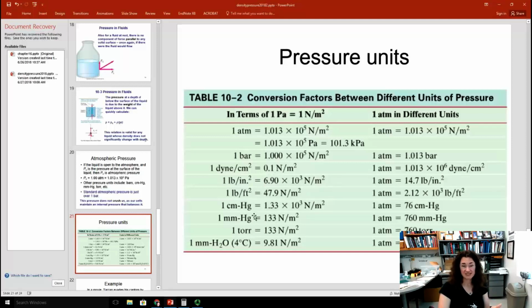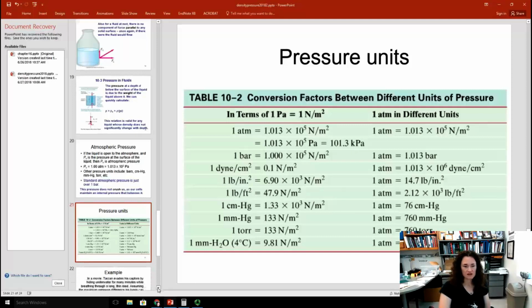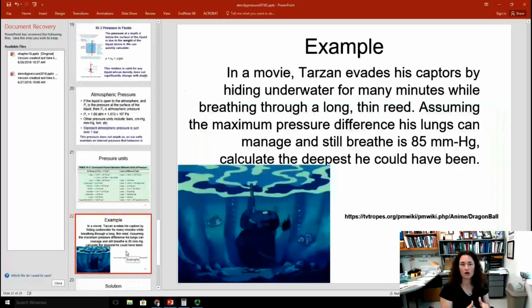There's millimeters and centimeters of mercury. That comes from the way that they used to measure pressure. And then there's the torr. Okay, so the conversion units from pascals to all of those other pressure units are written here in this chart, and they're also in your textbook, so you can refer back to them at your leisure. So let's get familiar with one of those units of pressure by doing an example problem.